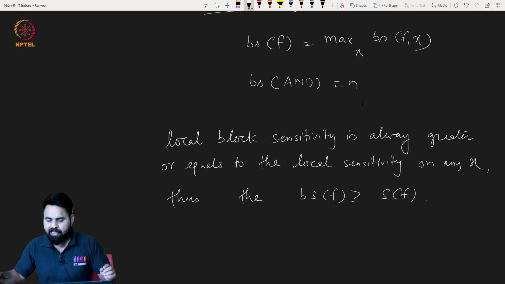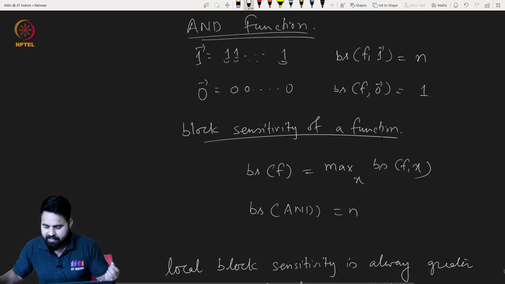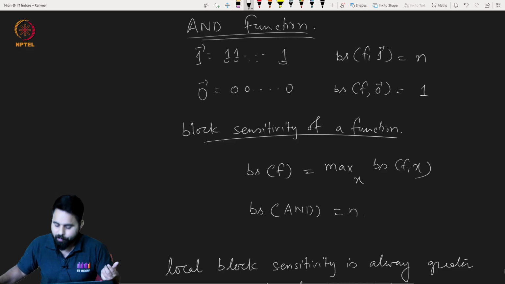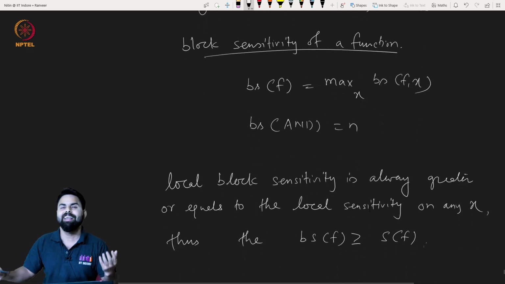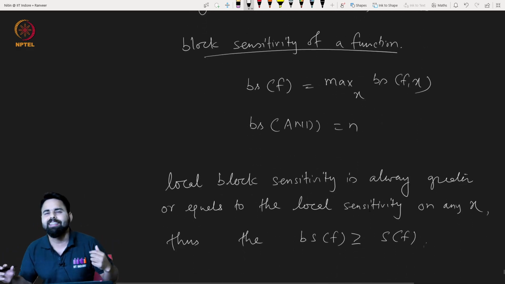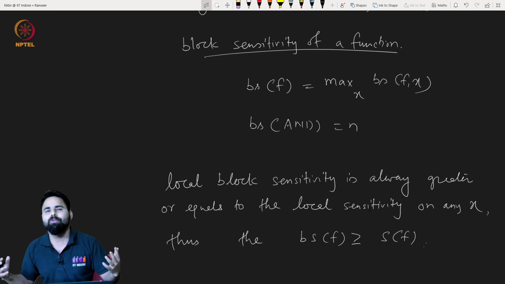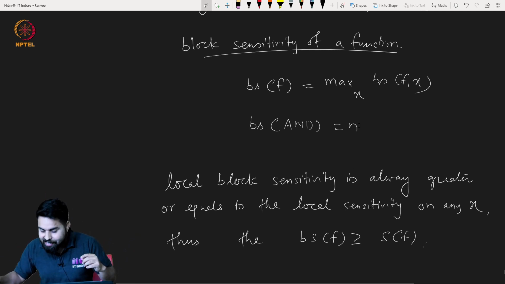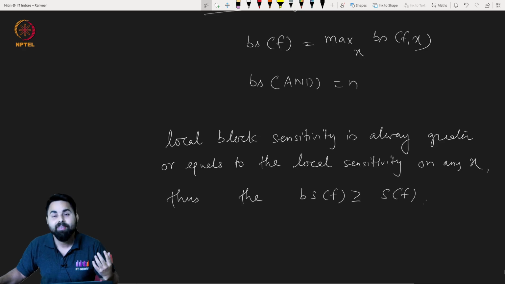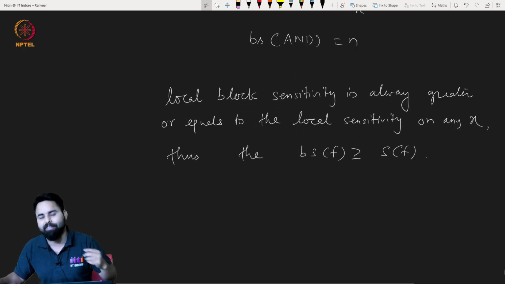Okay, so we have just seen the example here, where the block sensitivity is coming out to be equal. The interesting question is, for what kind of function can you give an example where the block sensitivity is strictly greater than the sensitivity of the function? Okay, so this is one DIY for you.